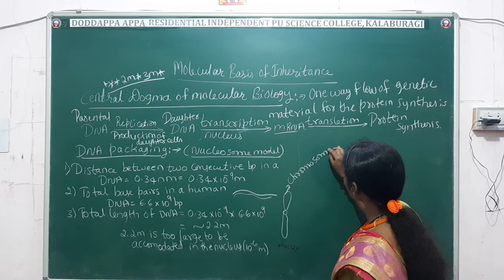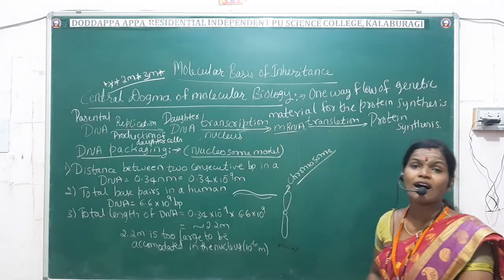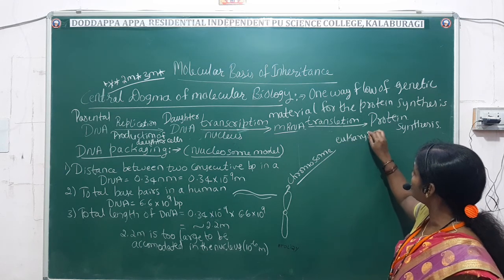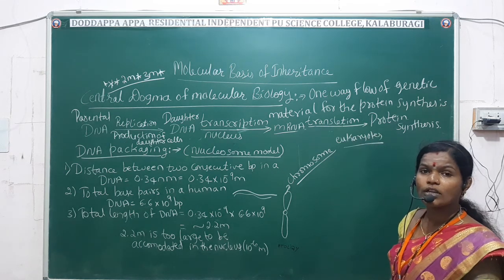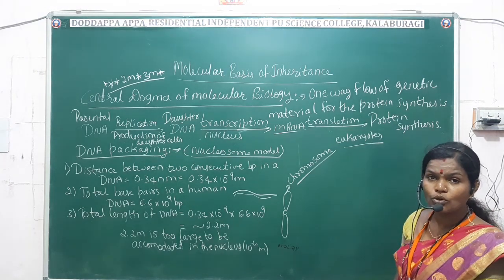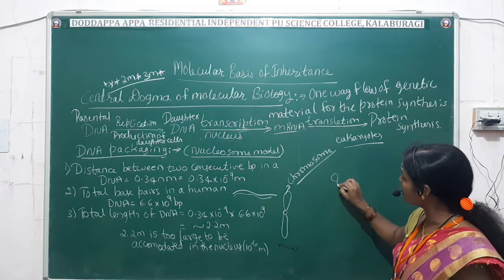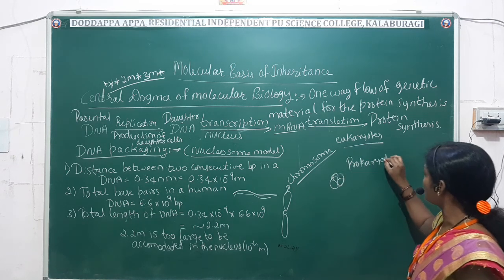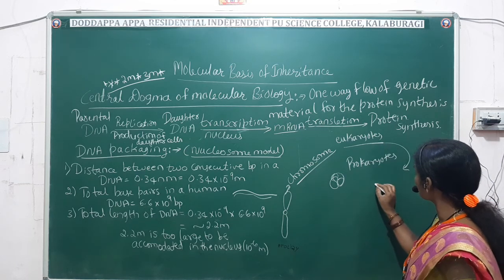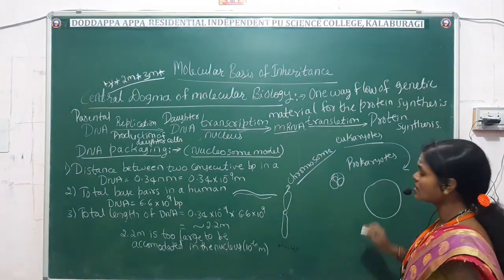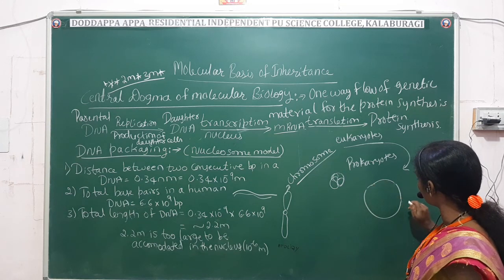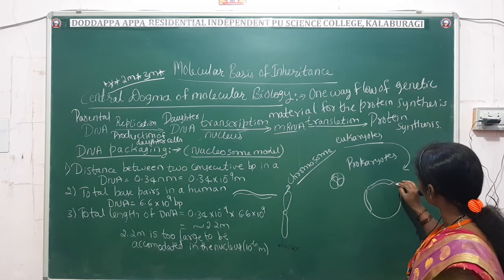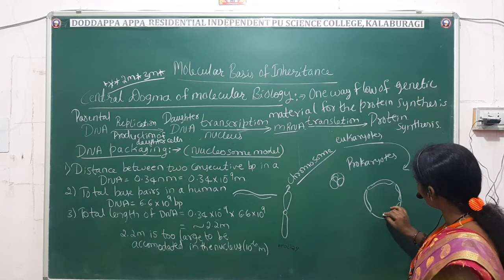Why only in the eukaryotes? Because eukaryotes are the larger animals. What are prokaryotes? Prokaryotes are those which have a coiled DNA. That is the difference between eukaryotes and prokaryotes. In the eukaryotes, a well-defined nucleus is present.